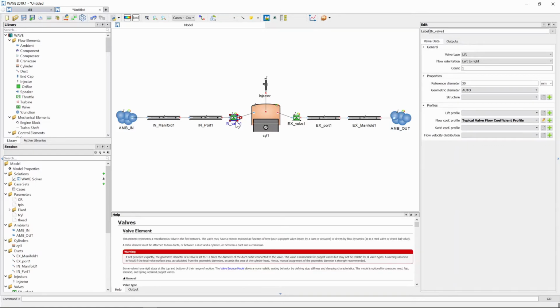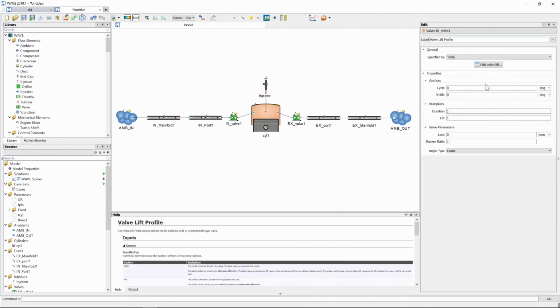Next is our valve. So we've got our intake valve. Valve type is left, we're going to keep. Our reference diameter is going to be 35. And then we need to add a lift profile. So we click on the green plus button, we edit it, and we are going to go with a tag.